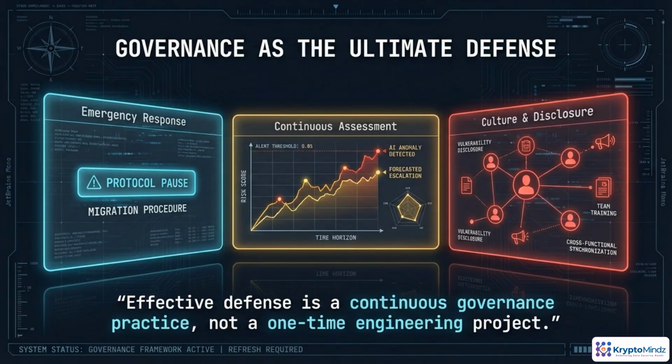In post-AI, post-quantum systems, the real moat isn't a clever protocol, it's governance. Think in three loops. First, emergency response. You need predefined levers like protocol pauses and migration runbooks, with clear authority for who can pull them and how they're audited. Second, continuous assessment. Treat risk like an evolving metric, not a checklist. Monitor chain health, AI-driven attacks, key compromise signals, and stress test your assumptions. Third, culture and disclosure. Normalize vulnerability reporting, cross-functional reviews, and public postmortems. Effective defense is the ongoing choreography of these loops, not a one-off engineering milestone.